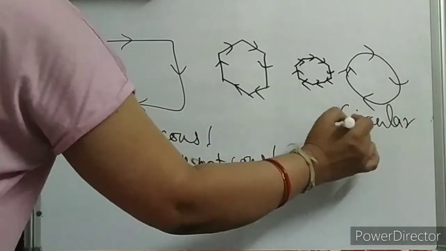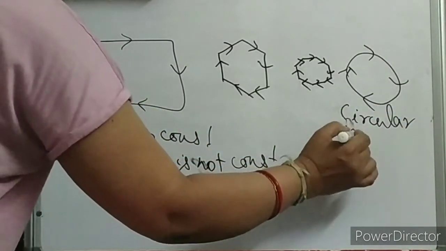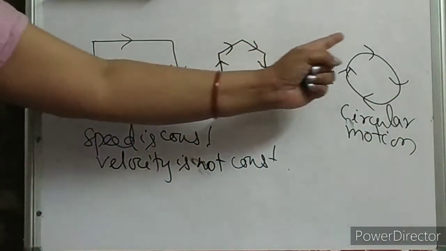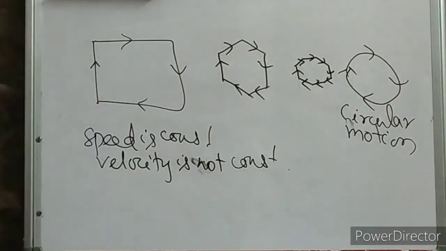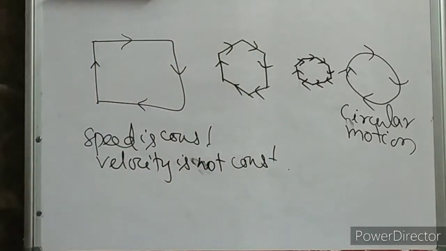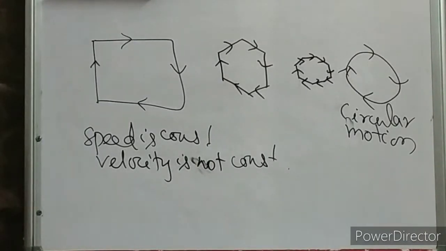Now tell me, in circular motion or in a circular path, is your velocity constant? No, because continuously the direction is changing. Since direction is continuously changing, velocity is not constant, but speed is constant. When speed is constant but direction is continuously changing, it is called uniform circular motion. So for uniform circular motion, velocity is not constant.